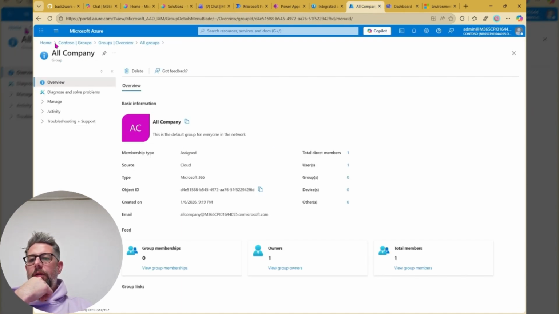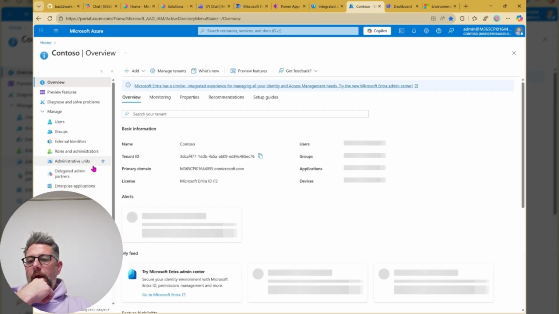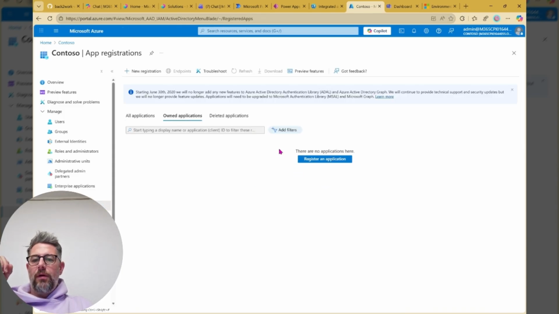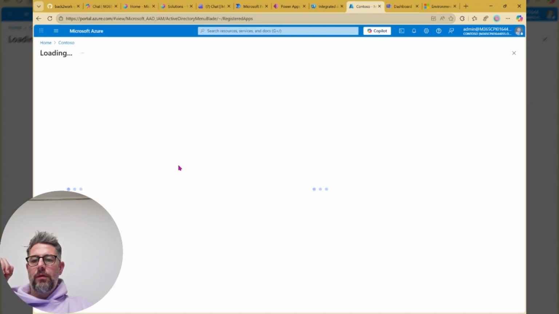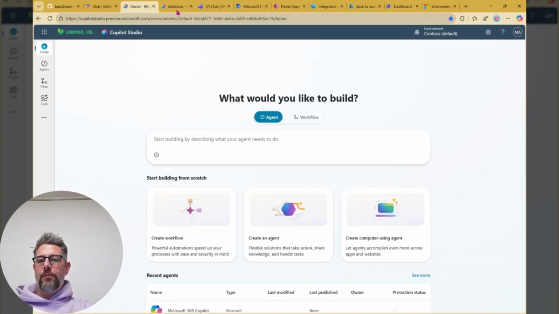So going back to Entra, what we need is the app registration. So this agent received an app registration. There it is. Looking into it, what we need is the app ID. We'll just copy that.